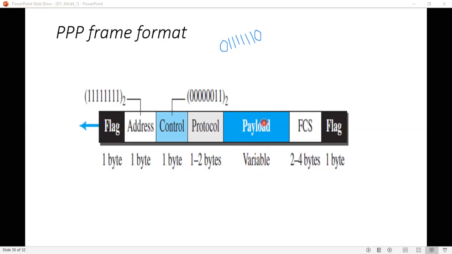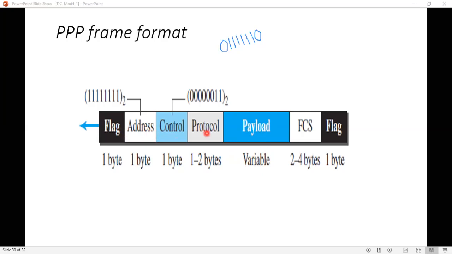The size of the payload field is variable. It varies according to the frame.